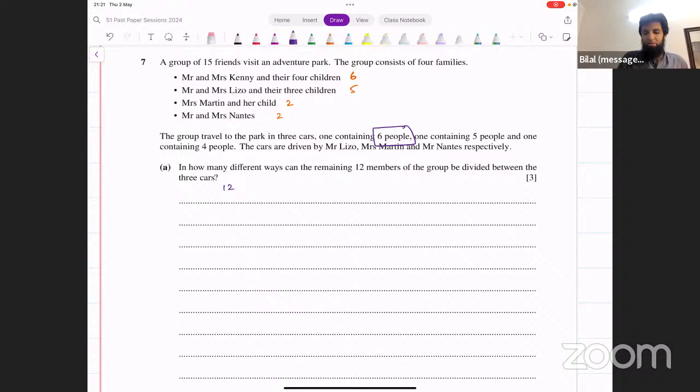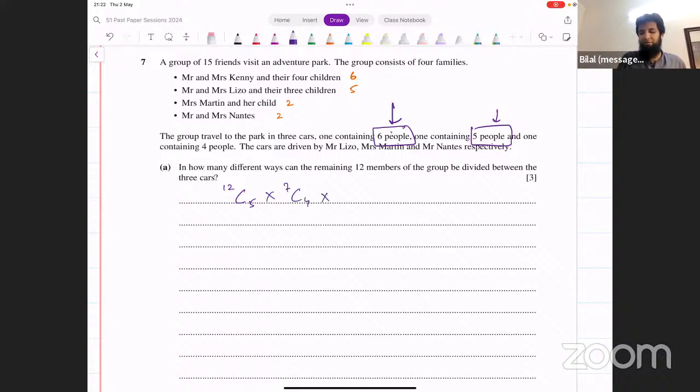So of the remaining 12 people, we have to select 5 of them to put in this first car that has 5 remaining places. So that's 12C5. And then the next car is going to contain 5 people. The driver is already there. So that's 4 remaining places. So we say out of the remaining 7 people now, place 4 in this car.